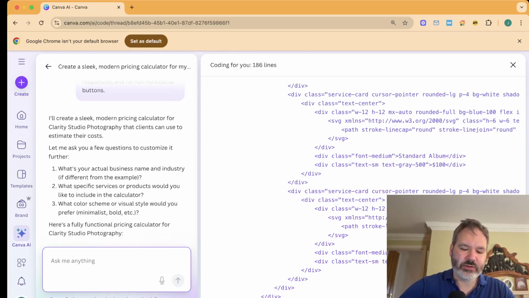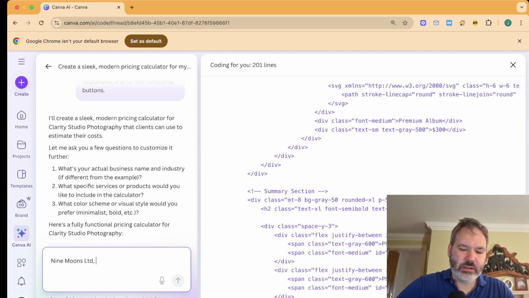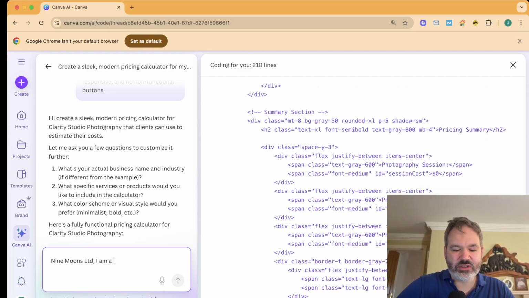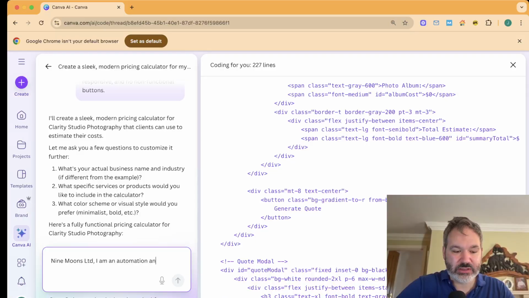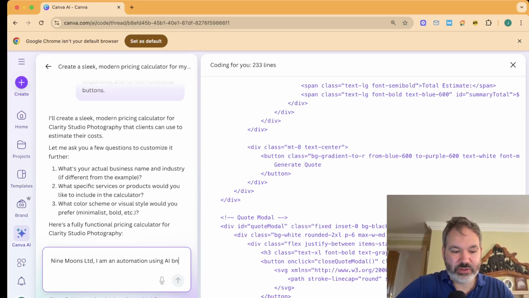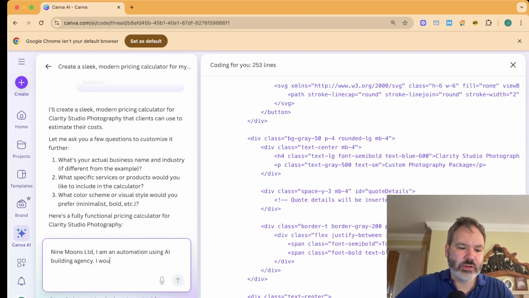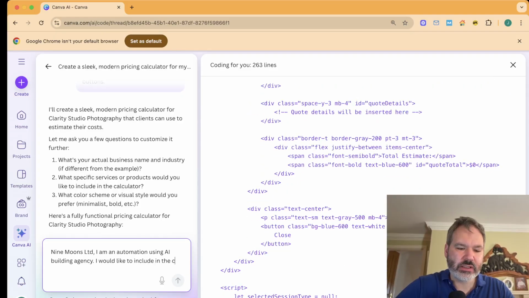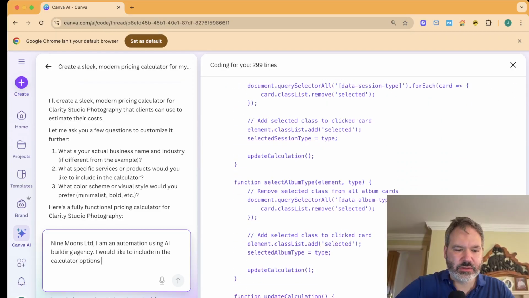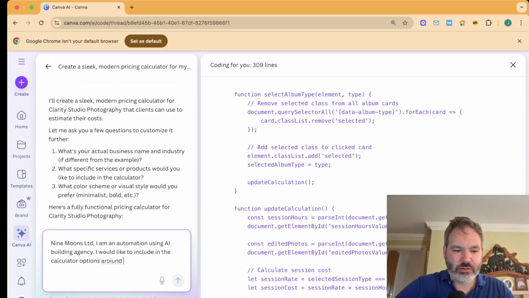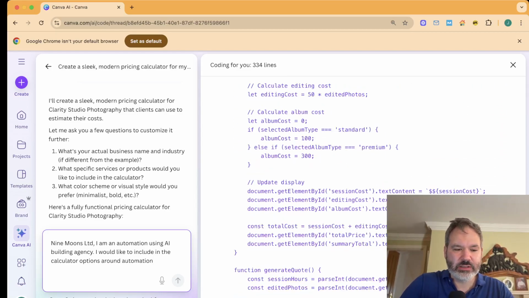So what's your actual business name? I'll use 9 Moons Ltd. I am an automation, I'm not really, but let's just say an AI automation building agency. I would like to include in the calculator options around. You need to be specific here. So this is where I'm struggling slightly because I guess I've got to kind of make it up.